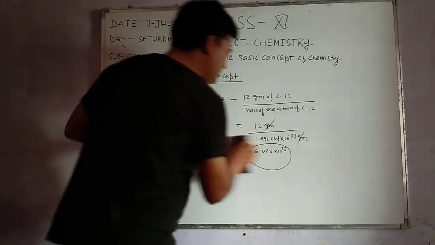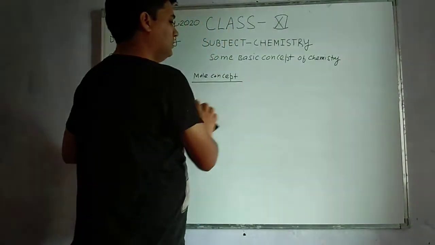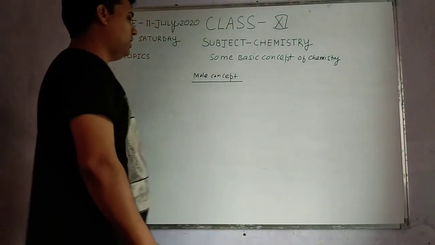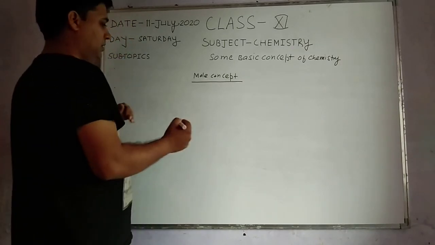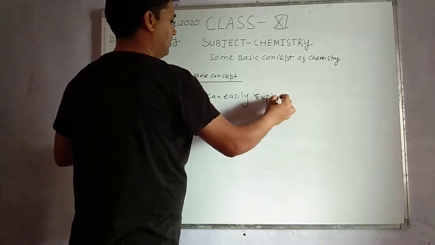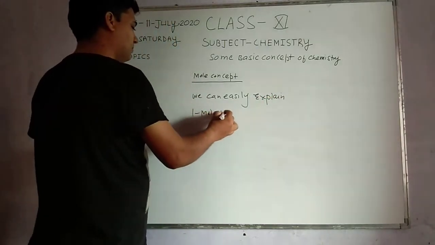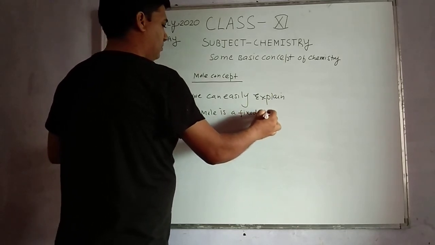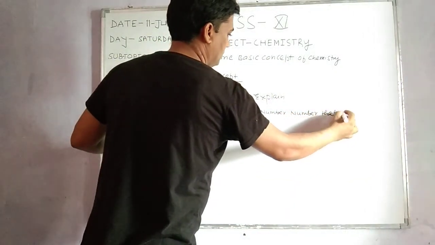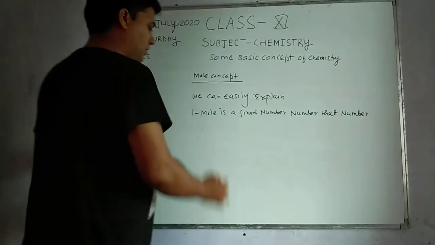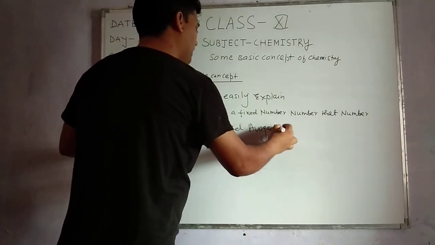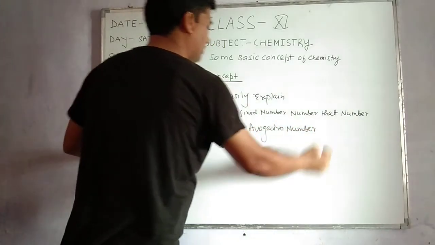In NCERT the definition is very difficult, but we can easily explain it this way. 1 mole is a fixed number, and that number is called the Avogadro number.